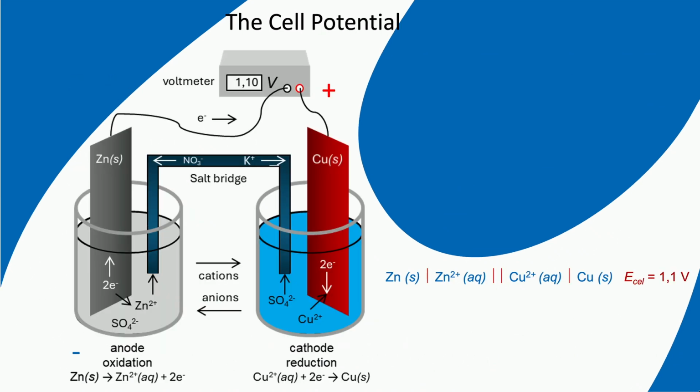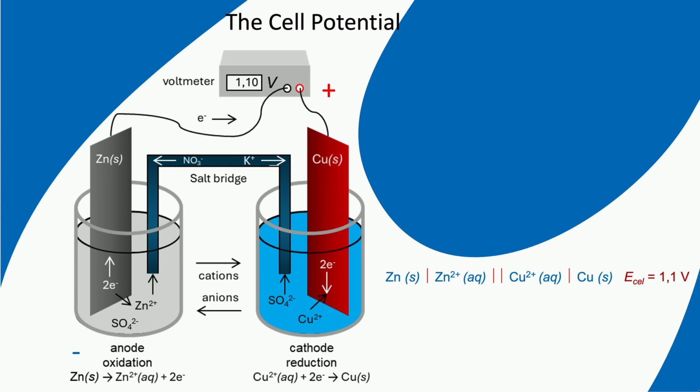If we now block the electron current, the reactions will not take place. This will lead to a measurable voltage, that is a measure of the driving force for a reaction. This voltage is in standard condition 1.1 volt. If we would like to use another metal at one of the electrode compartments, the voltage will change.